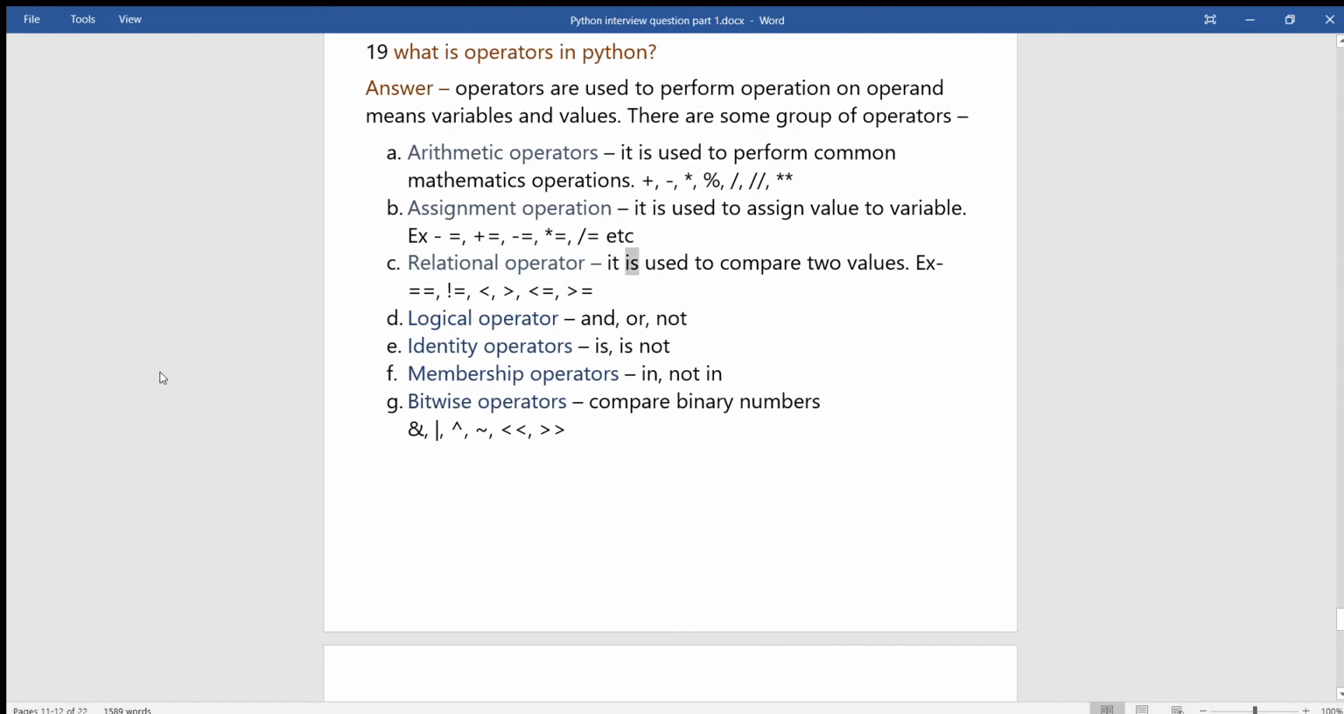Relational operators are used to compare two values: x equals equals, not equals, etc. Logical operators: and, or, not. Identity operators: is, is not. Membership operators: in, not in. Bitwise operators compare binary numbers: and, vertical bar, tilde.